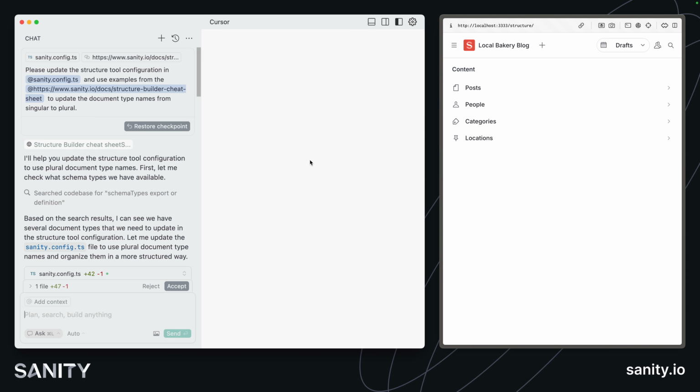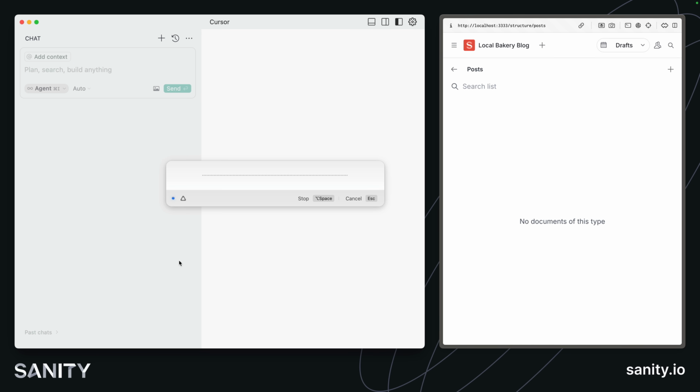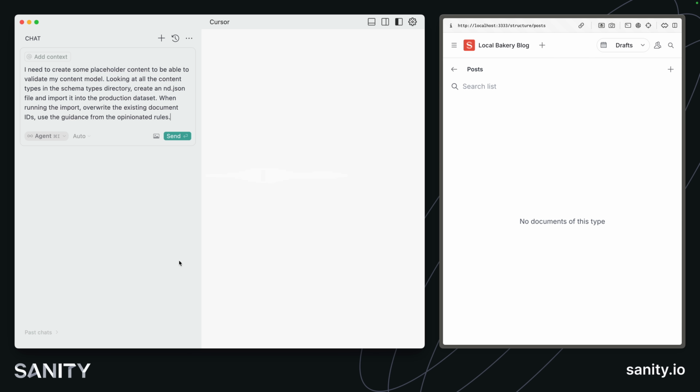Let's open a new chat in agent mode. I need to create some placeholder content to be able to validate my content model. Looking at all the content types in the schema types directory, create an ND.json file and import it into the production dataset. When running the import, overwrite the existing document IDs, use the guidance from the opinionated rules. I can enter my prompt.